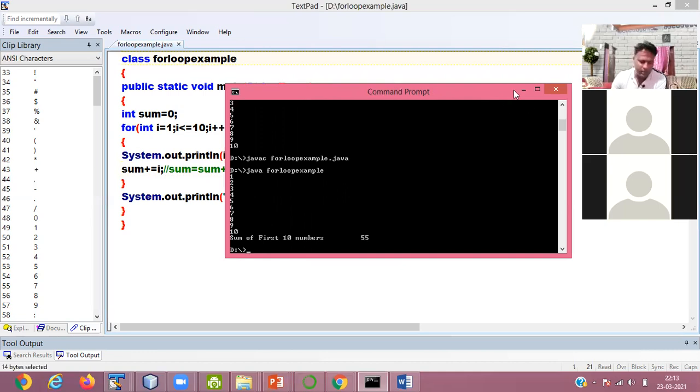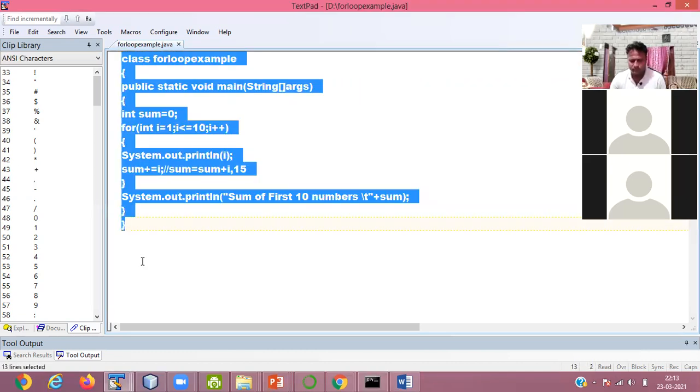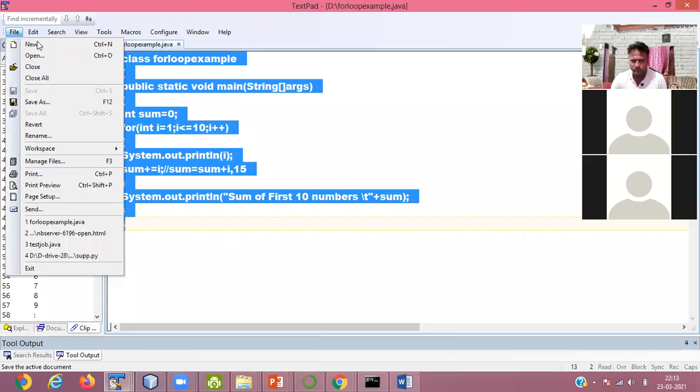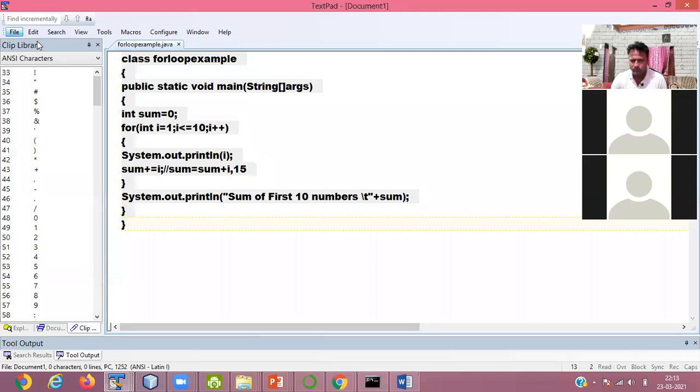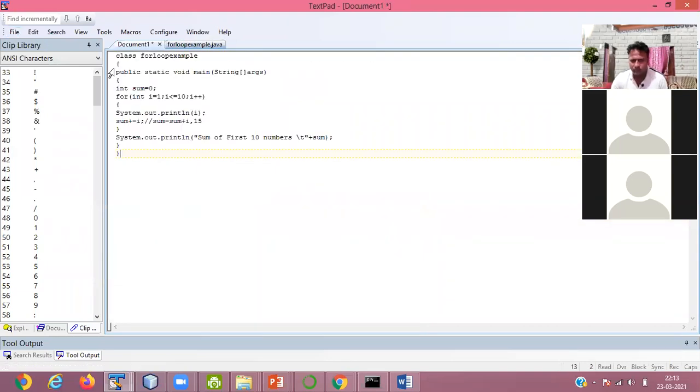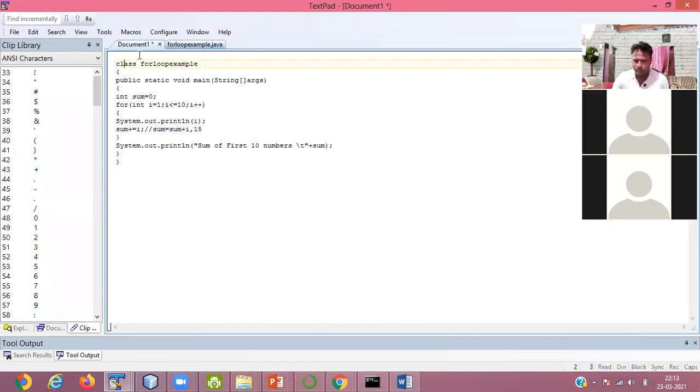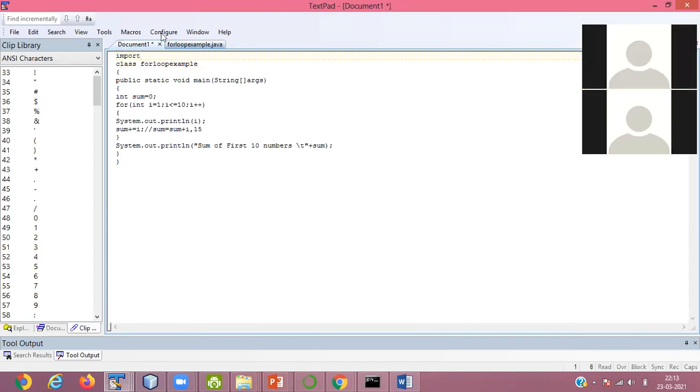So again I write another program, where you have to input two numbers and add all the numbers between the two.